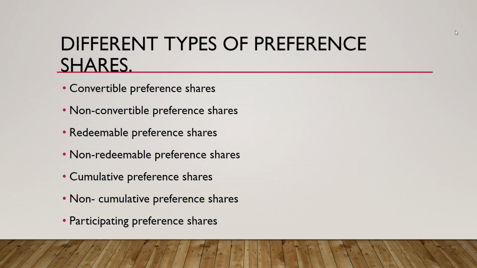And lastly, the participating preference shares. Those are shares which get a share in the surplus profit of the company. Shareholders get a fixed rate of dividend, and if surplus profit is left after paying dividend to preference and equity shareholders, they share in it.